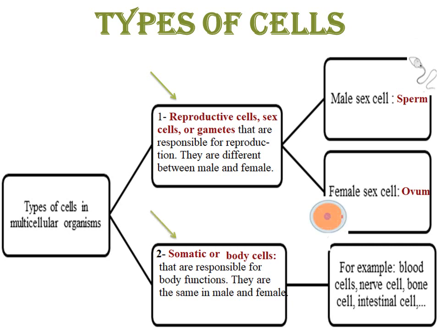The second type of cells in the body of living organisms is called somatic or body cells. These cells are responsible for body functions, and they are common between male and female. For example, blood cells, nerve cells, bone cells, etc.